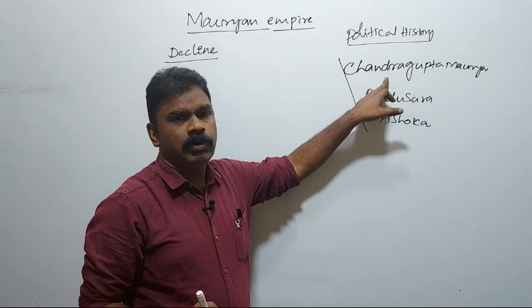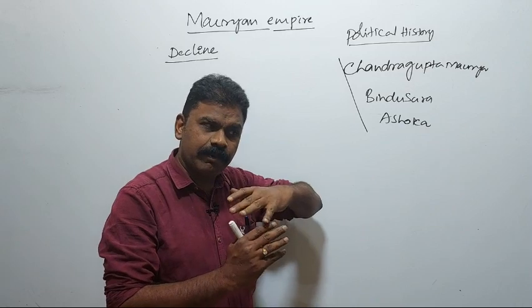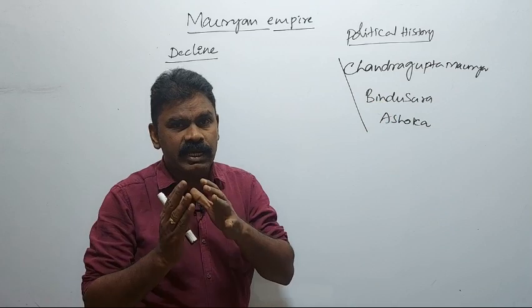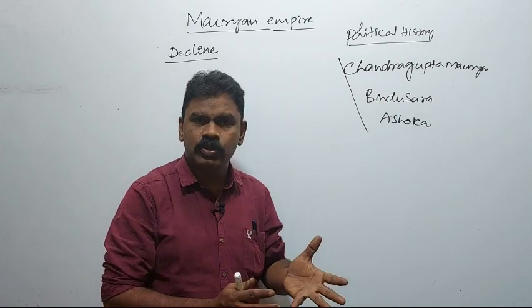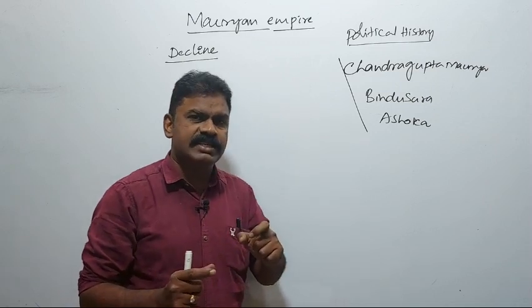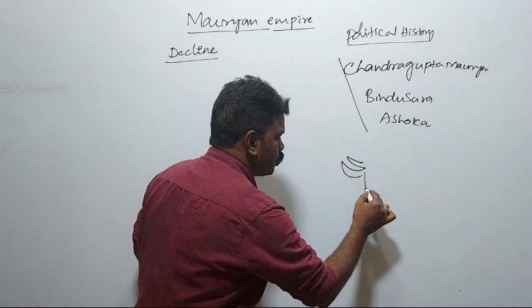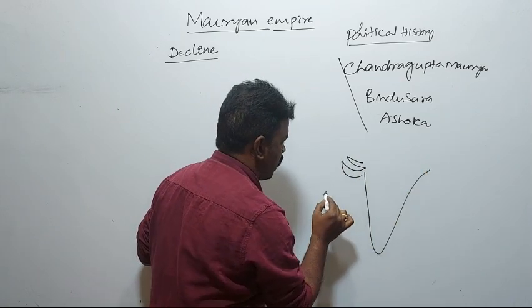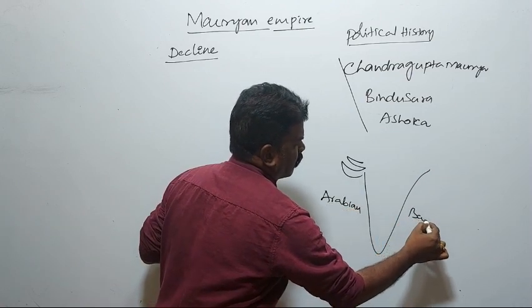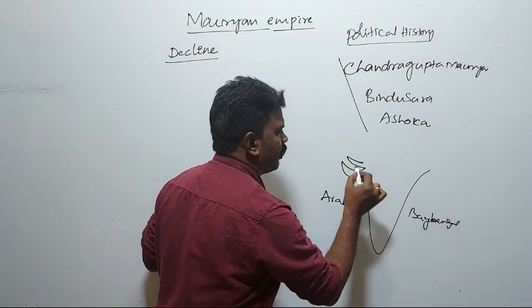During Chandragupta Maurya's period he went to Karnataka, which indicates his empire extended up to the Karnataka region. Bindusara was called Amitraghata, slayer of foes. According to many evidences, he ruled the area between two seas, the Arabian Sea and the Bay of Bengal.